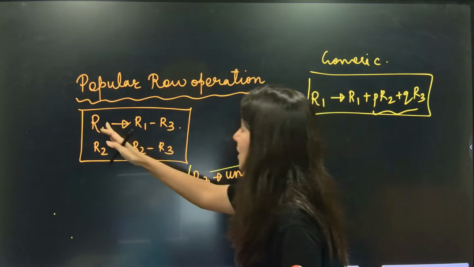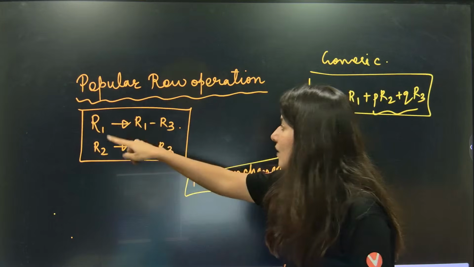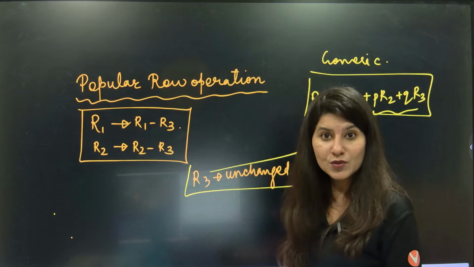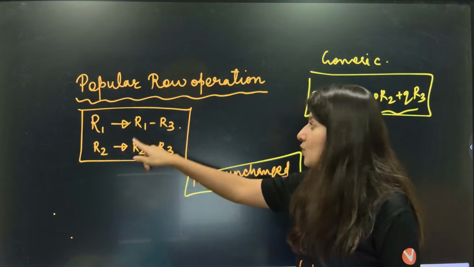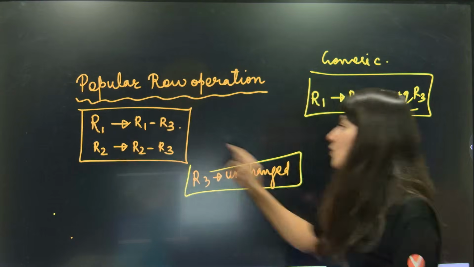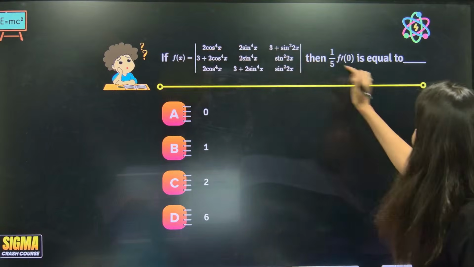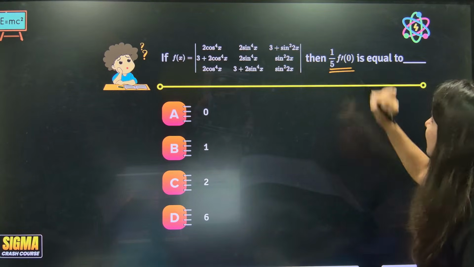And these two operations, R1, R2 you are changing. R1 goes to R1 minus R3, with the help of the unchanged row you are going to change. R1 goes to R1 minus R3, R2 goes to R2 minus R3. Okay, now this is the JEE Main PYQ I was talking about. This is your function. f(x) is given and this we have to figure out.